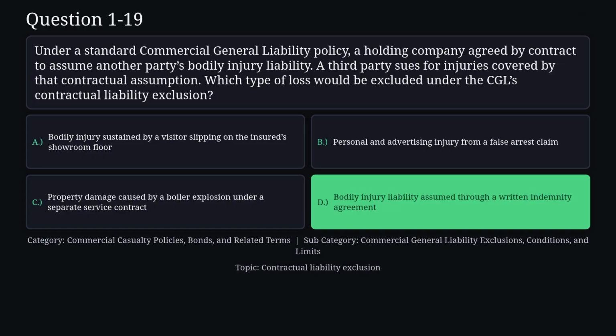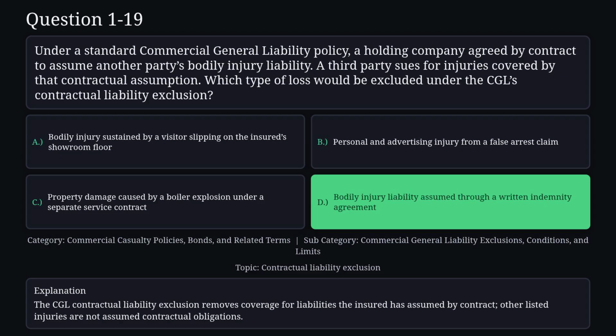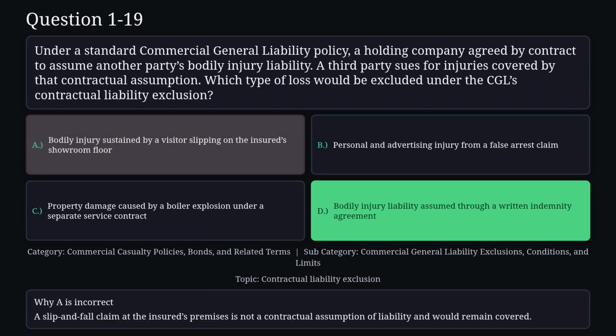The correct answer is D. The CGL contractual liability exclusion removes coverage for liabilities the insured has assumed by contract. Other listed injuries are not assumed contractual obligations. Reason A is not correct. A slip and fall claim at the insured's premises is not a contractual assumption of liability and would remain covered.